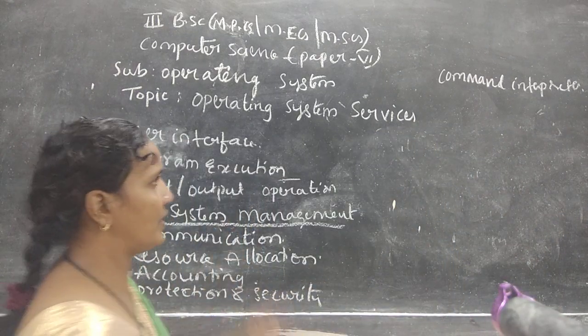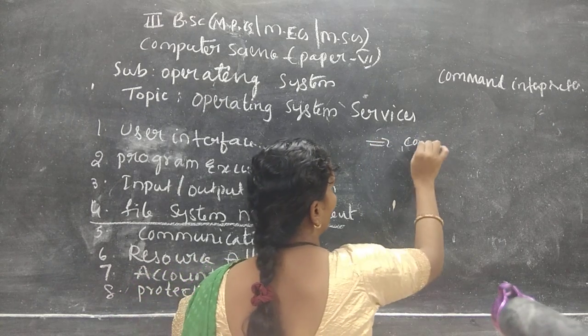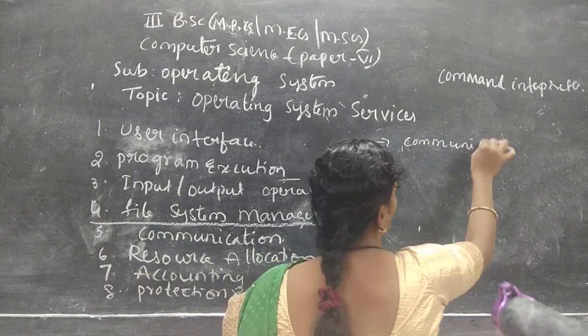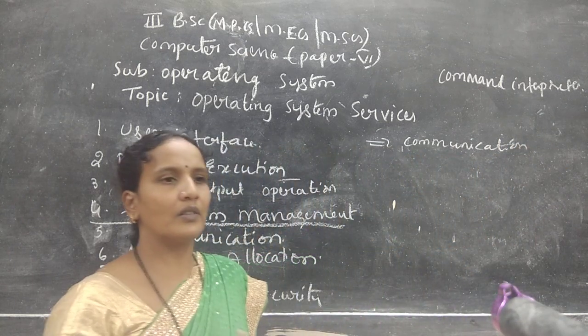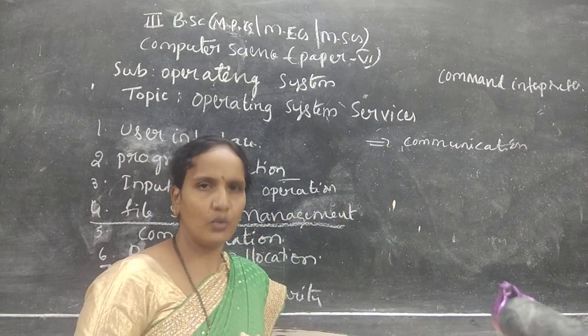The next one is the communication. What is the communication? It is exchanging information between two things actually.